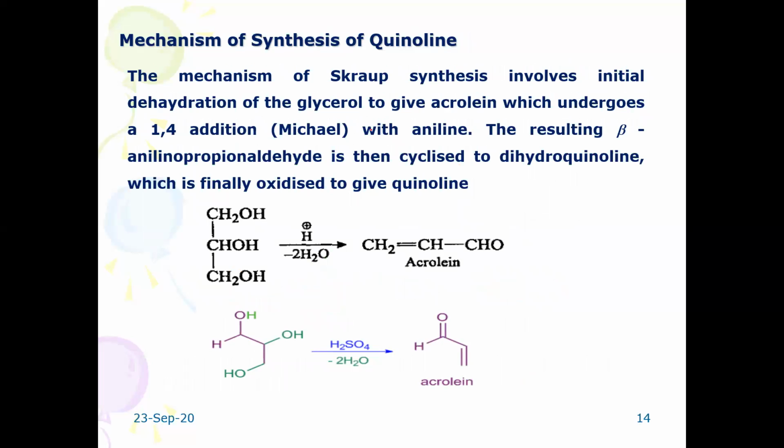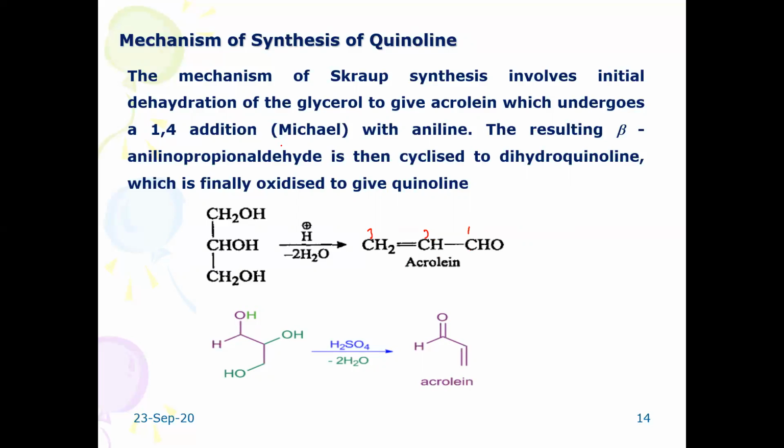When you write the mechanism, the mechanism of Skraup synthesis involves initial dehydration of glycerol to give acrolein. You can see the CH2OH groups, this and this will undergo elimination of a water molecule, and it rearranges to give acrolein. Acrolein has an aldehyde group and a double bond. Numbering 1, 2, 3, it is prop-2-en-1-al, generally called acrolein.